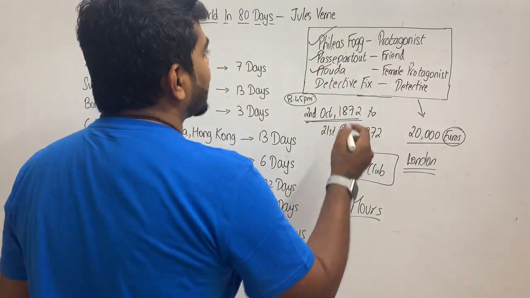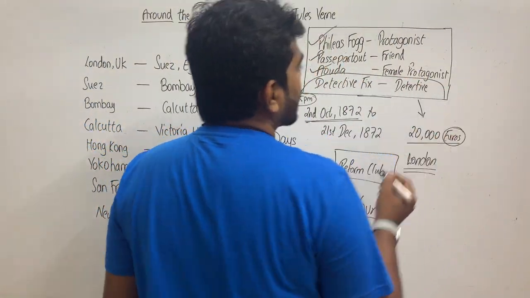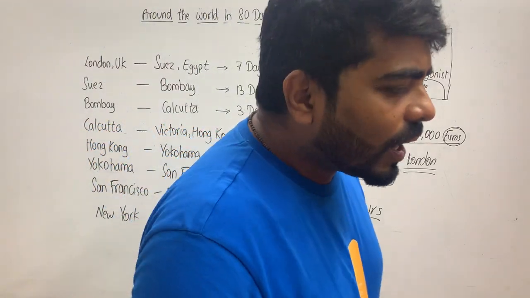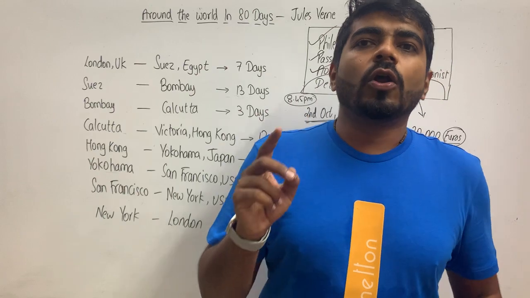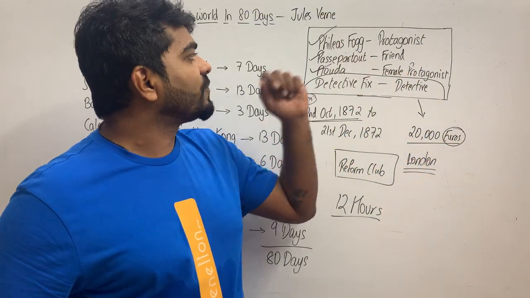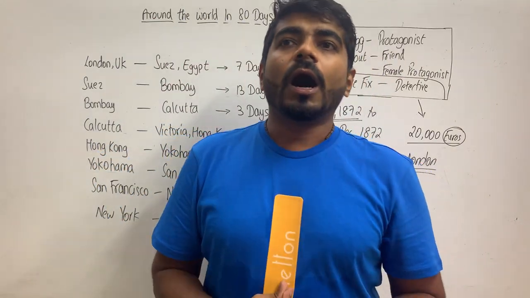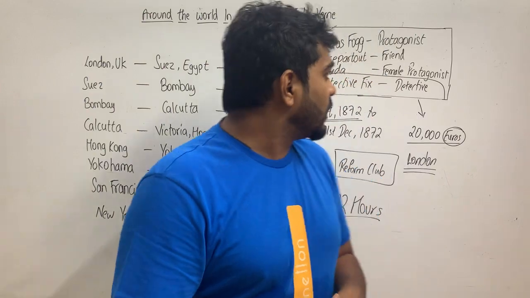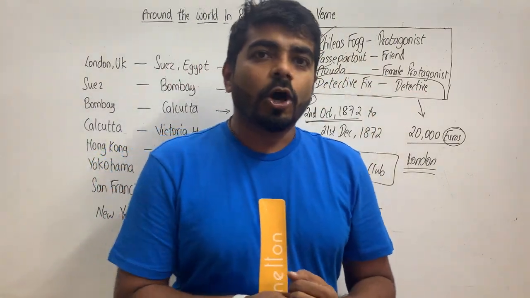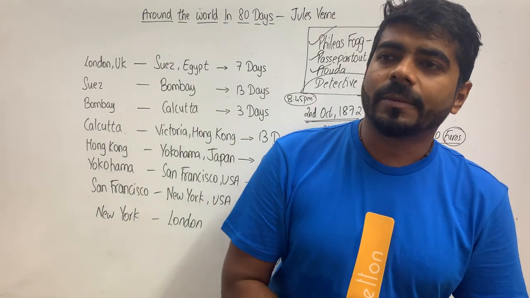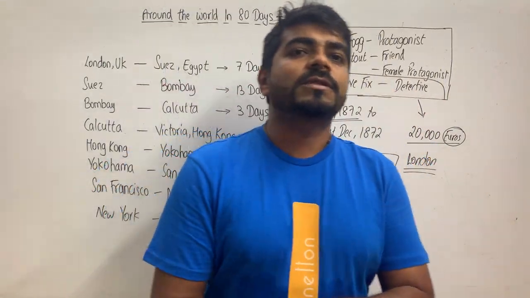You must be wondering, what is this Detective Fix's job? Which detective is it who is still hiding? Now, Detective Fix had always suspected these people, Phileas Fogg and Passepartout, for a big robbery that had happened. So throughout the journey, this fellow, Detective Fix, always gets Phileas Fogg and Passepartout in a fix. In a troublesome situation where he keeps troubling them.